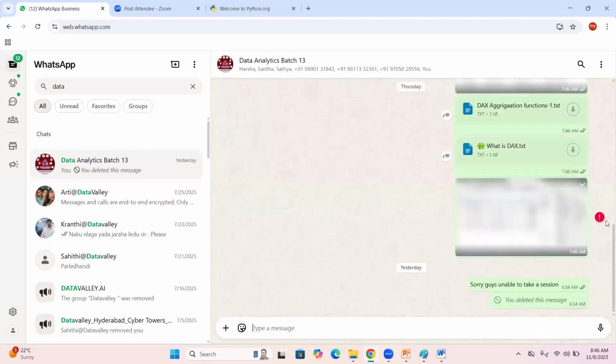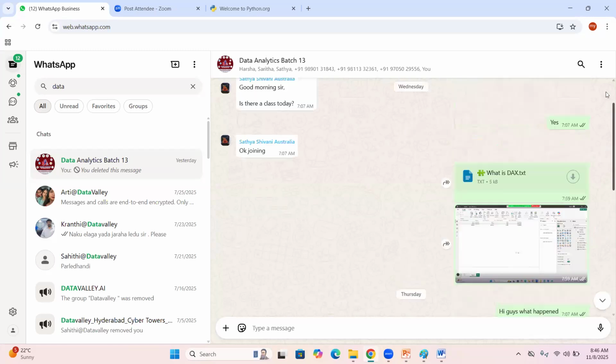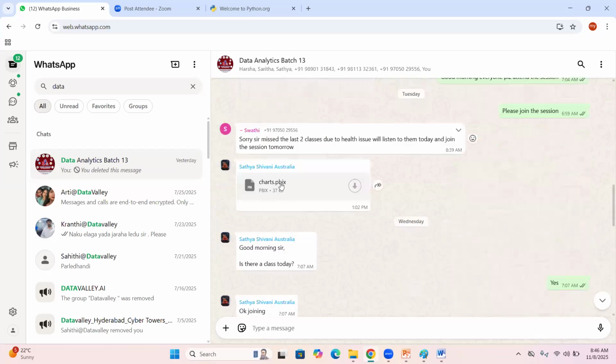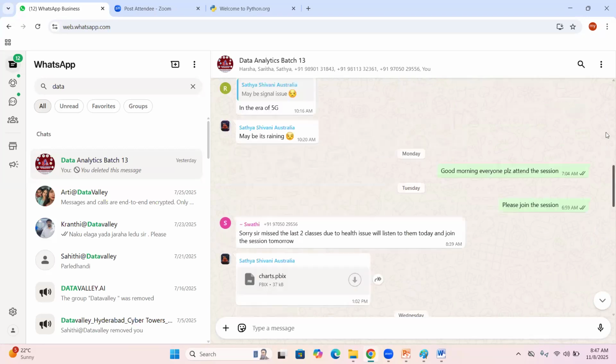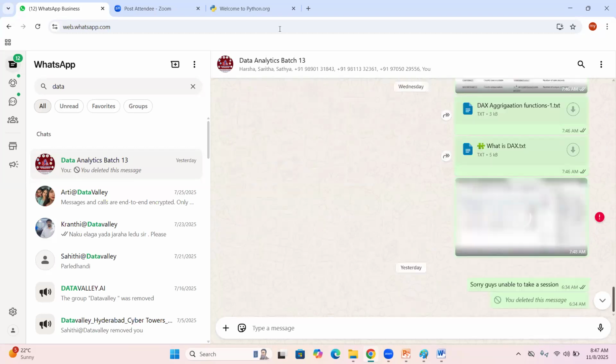They are sending like this. I know they are sending the tasks like this, charts like this. Every day, class-wise, I will give the assignments. At the end of the day, they need to send the task back to me. Then only we'll get more clarity. Clear?